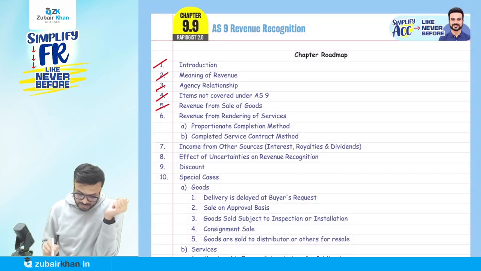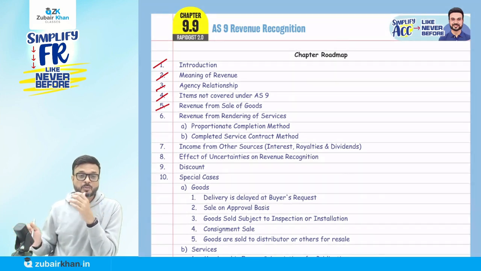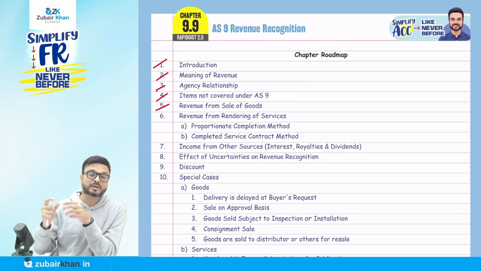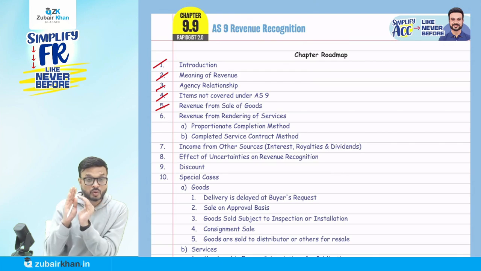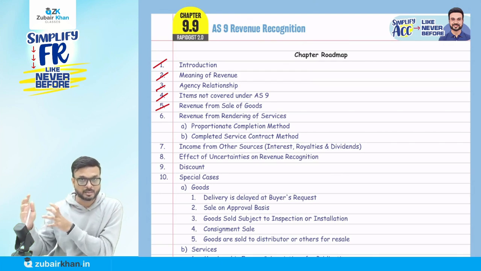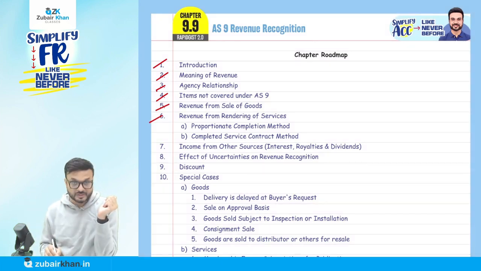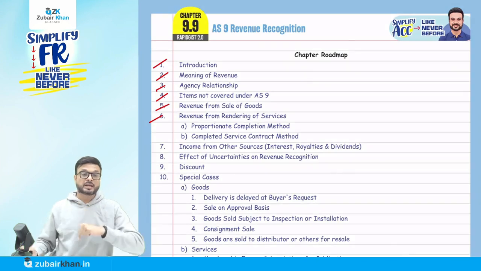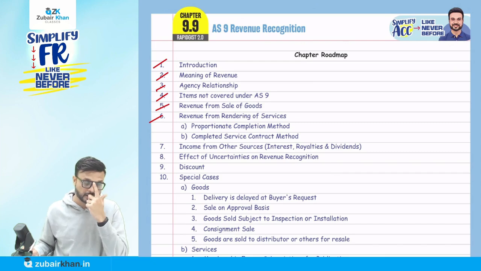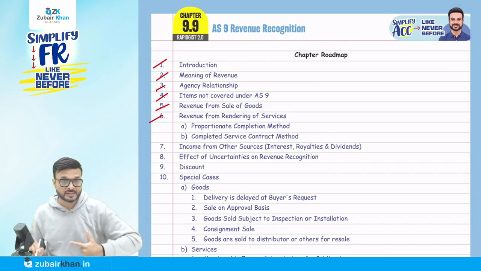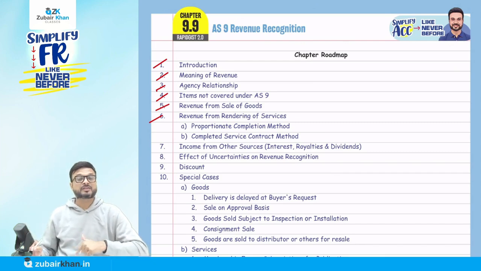Now, what is the revenue from the sale of goods? If the property in goods is transferred for a price, or risk and reward has been transferred, but there should not be any uncertainty regarding the amount and the ultimate collection. When it comes to rendering of services, there are two types: completed service and proportionate service. In case of proportionate service, we are going to record revenue proportionately when it involves more than one act.